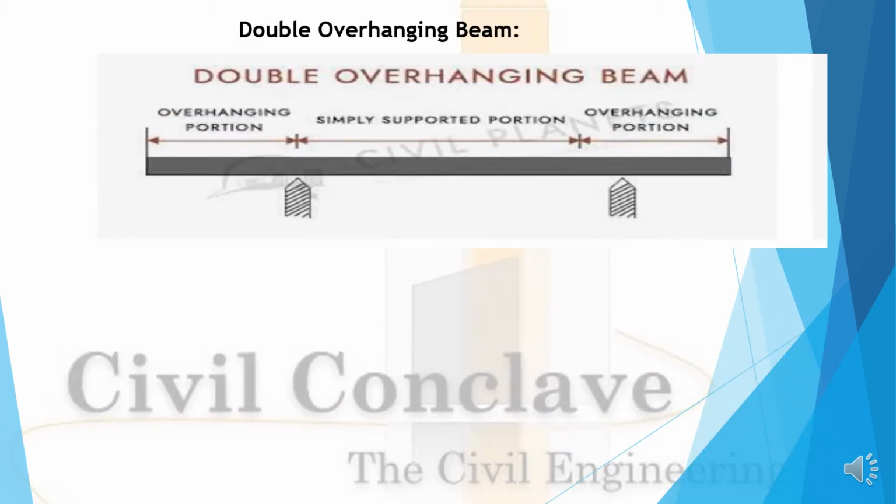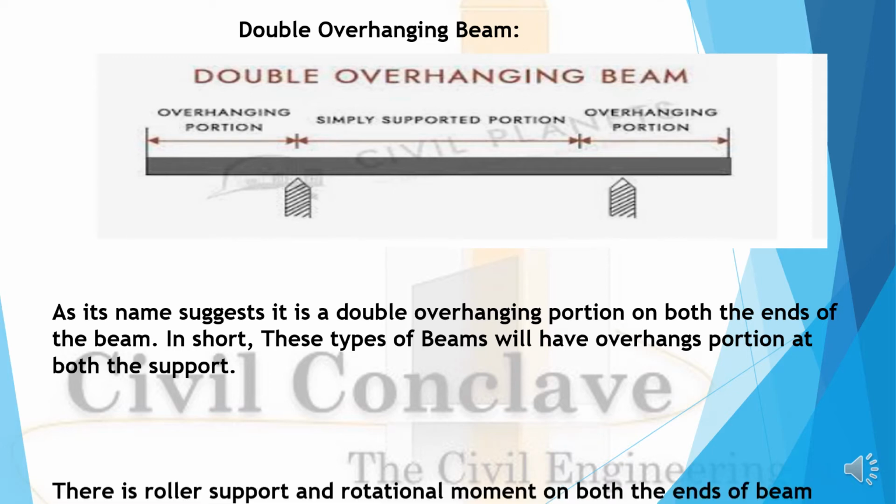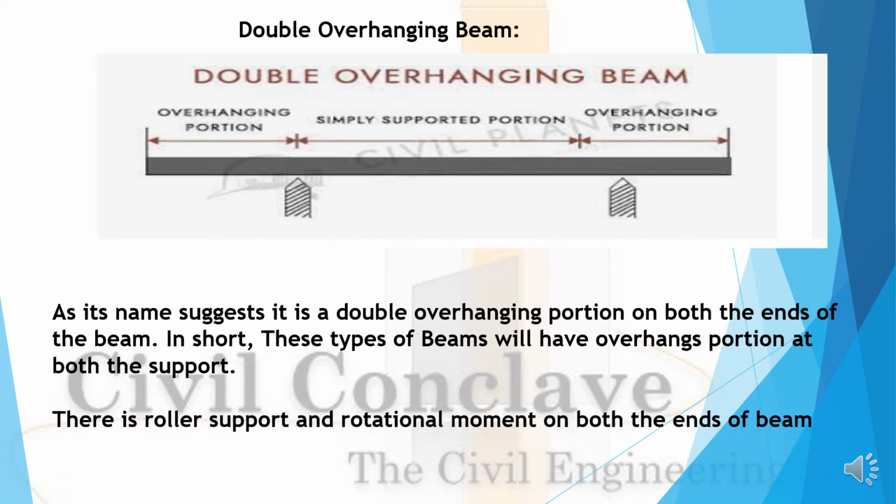Double overhanging beam. See, this is the image of the double overhanging beam. As the name suggests, it has an overhanging portion on both ends of the beam. In short, these types of beams have overhang portions at both supports. There is a roller support and a rotational movement on both ends.